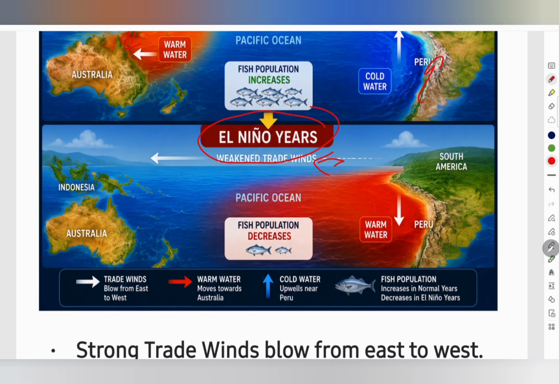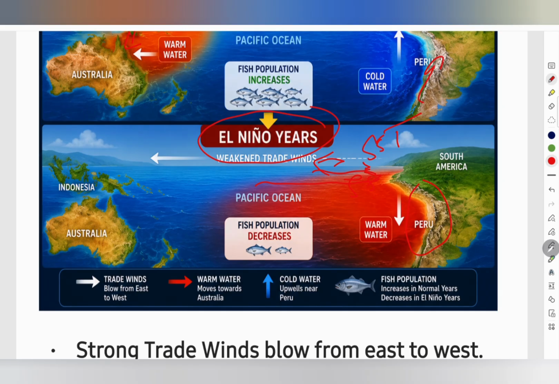Since the pushing force becomes weak, the warm surface water is no longer held near Indonesia. Instead, it slowly starts moving back towards the central and eastern Pacific Ocean near the coast of Peru and Ecuador. As a result, the sea surface temperature in the central and eastern Pacific becomes warmer than normal.